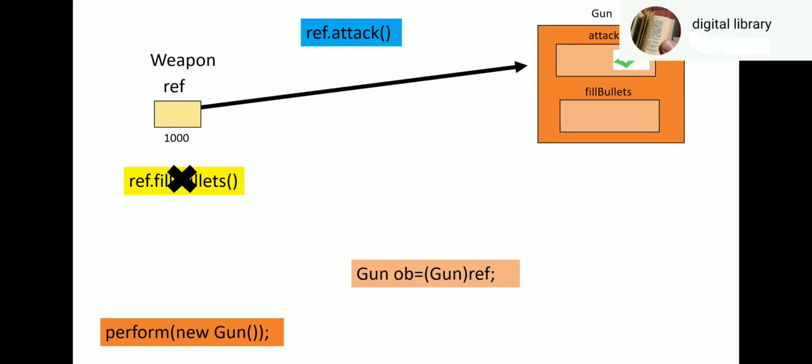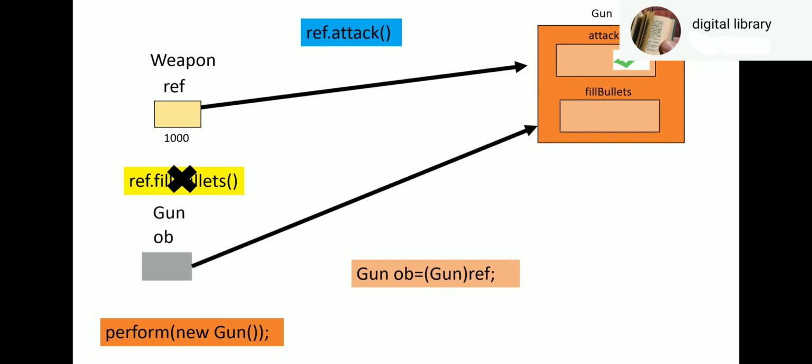Yesterday we learned one more thing. Downcasting will be possible only if upcasting has been done. So here upcasting has been done. How? Weapon ref refers to gun. That is upcasting. So now you are trying to convert ref to gun. What does this statement mean? This statement means that OB refers to the same object where ref refers to. So OB refers to gun.